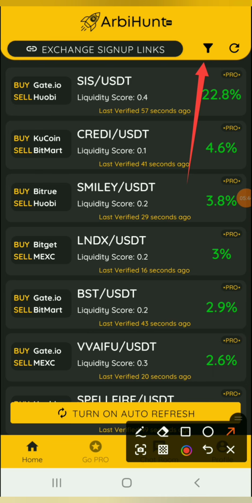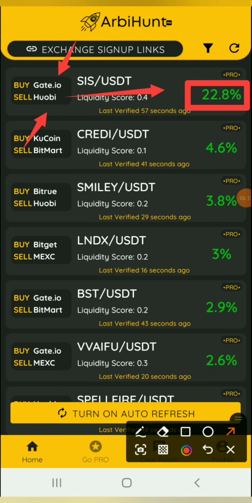We're going to go through that in a bit. And as you can see, just like I was saying a while ago, there's much more profit percentage if you go for the pro version. And this is 22% right here. This means that if you're using $100 to conduct this arbitrage from gate.io, buy SIS from gate.io and then sell it at Huobi, for every $100 you're going to be making $22.8.